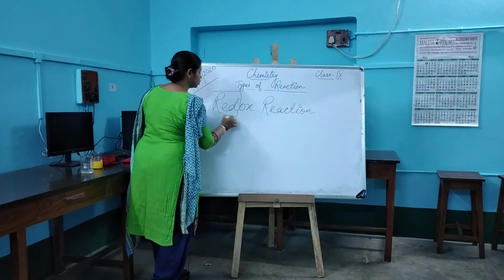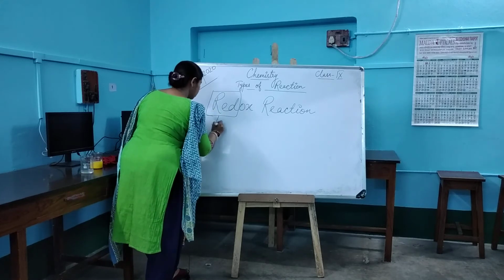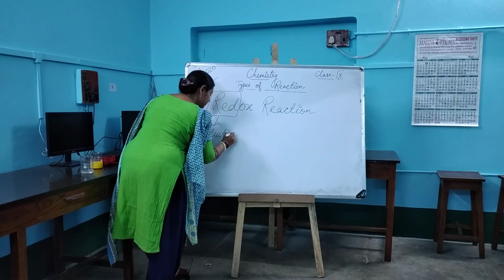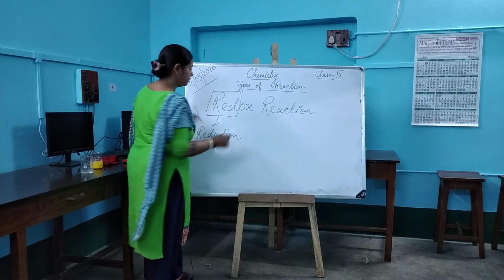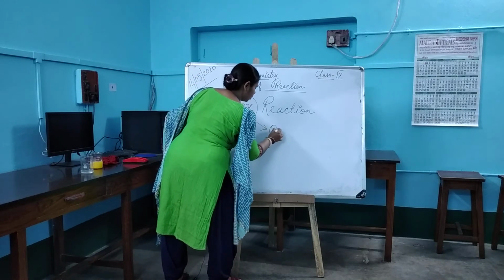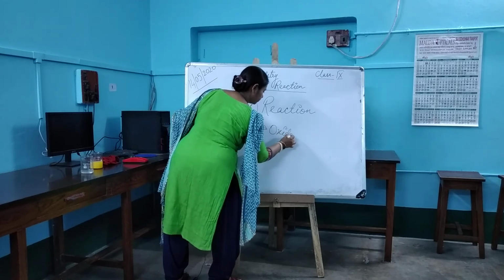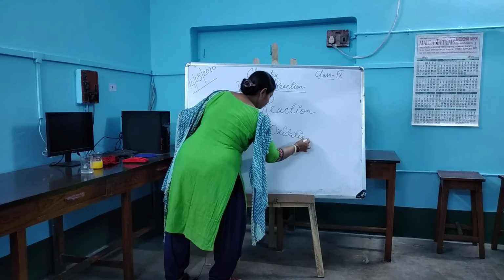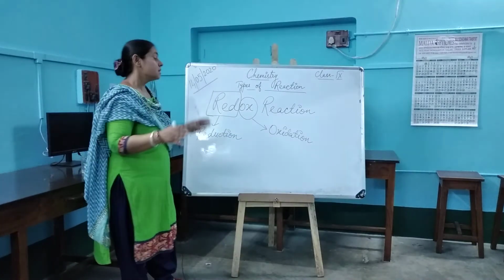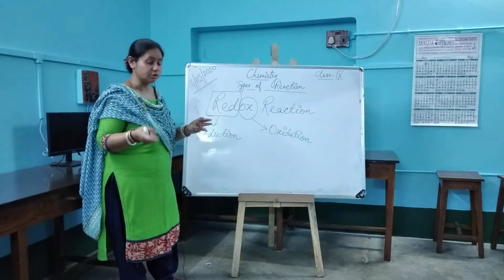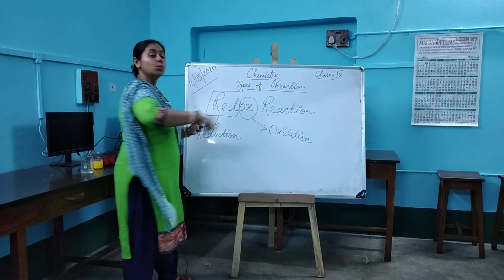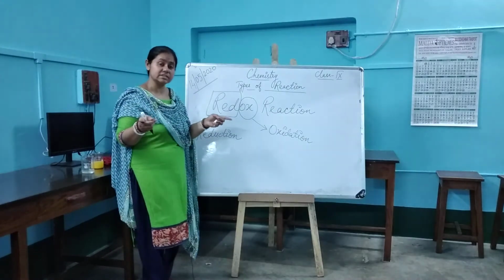See, this portion stands for reduction, and this particular area stands for oxidation. So from the name itself, it is clear that it is a type of reaction where oxidation and reduction take place simultaneously.